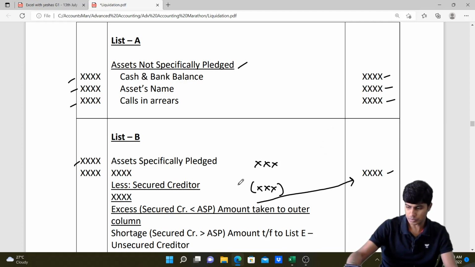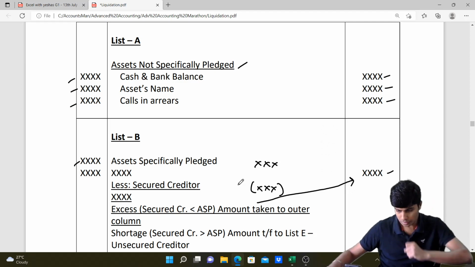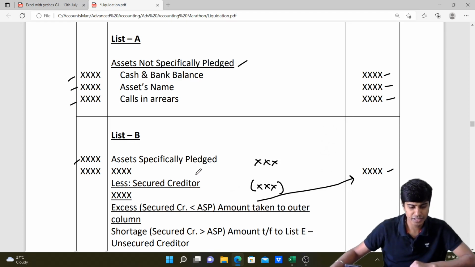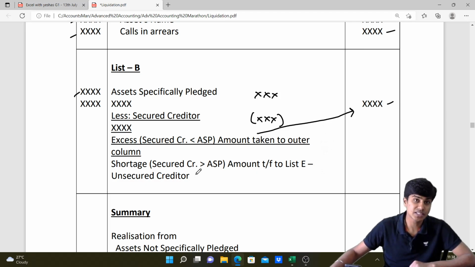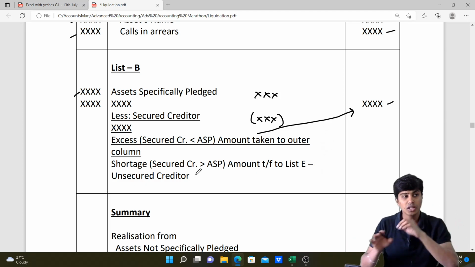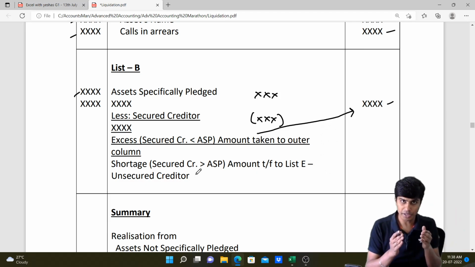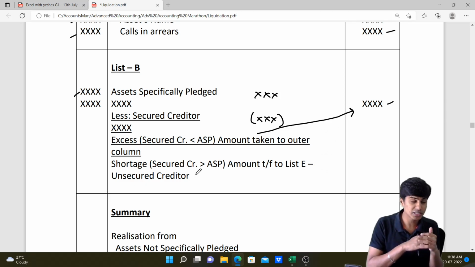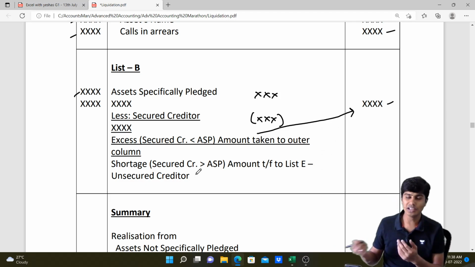Let's go to the next part. Fantastic. So after that, what do we have? List C. In list C, we go on to pay preferential creditors. From now on it is only payment, no realization. List C is preferential creditors, list D is debenture holders, E is unsecured, F is preferential, and then G is our usual equity holders.